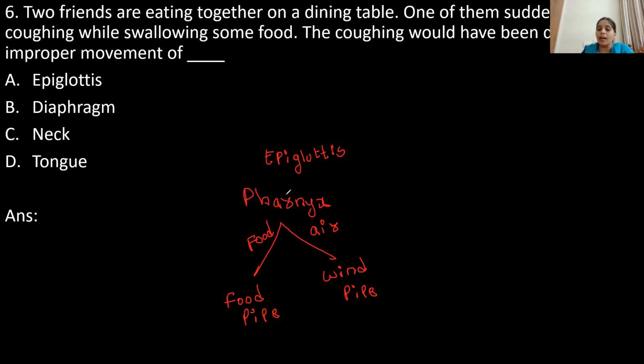Whenever we are eating food, this epiglottis will be closed partially so that food will go only into the food pipe. But when we are eating, if you start talking, what happens? The epiglottis opens widely so that food starts going into the windpipe, which is the reason for coughing while swallowing the food. So which organ of the digestive tract has an improper movement? Epiglottis. So here option A is correct.